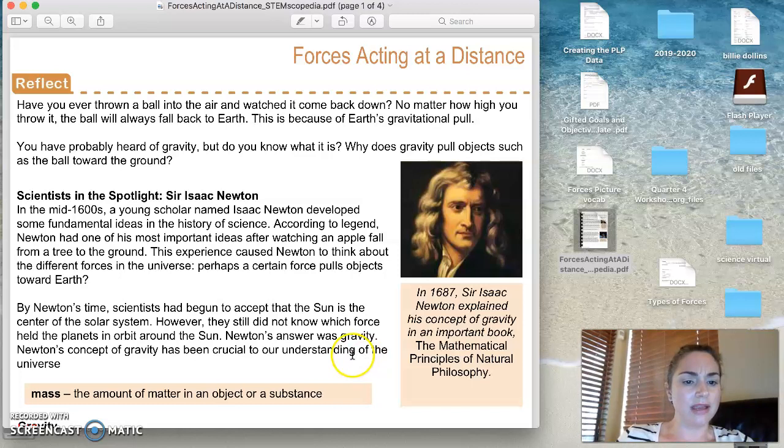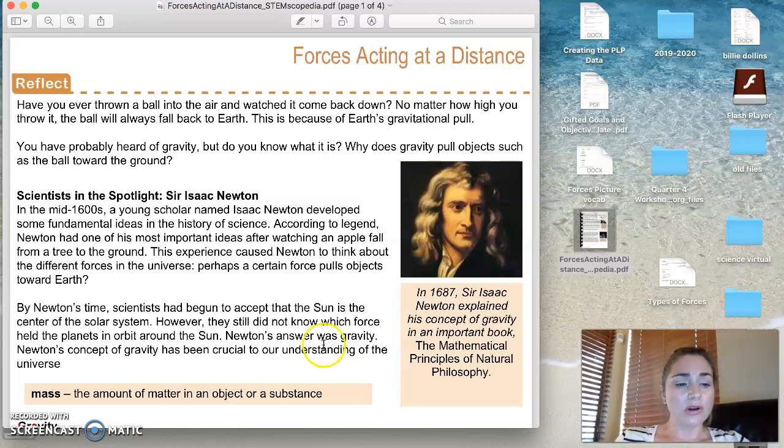Scientist in the spotlight, Sir Isaac Newton. In the mid-1600s, a young scholar named Isaac Newton developed some fundamental ideas in the history of science. According to legend, Newton had one of his most important ideas after watching an apple fall from a tree to the ground. This experience caused Newton to think about the different forces in the universe. Perhaps a certain force pulls objects towards Earth.